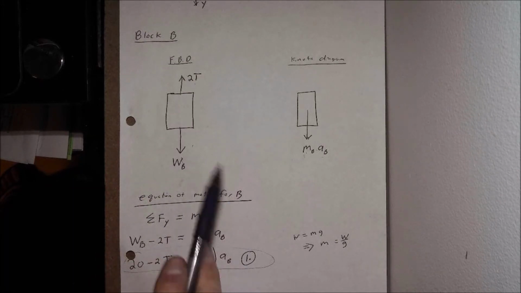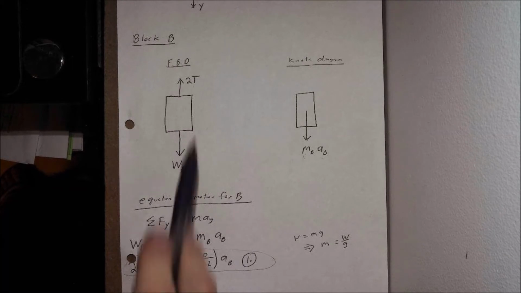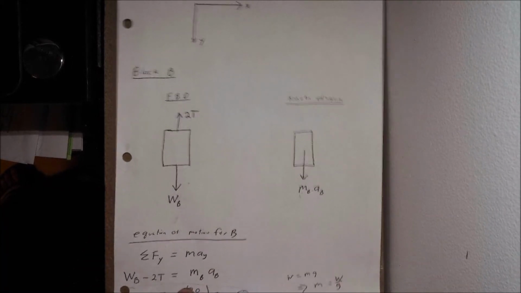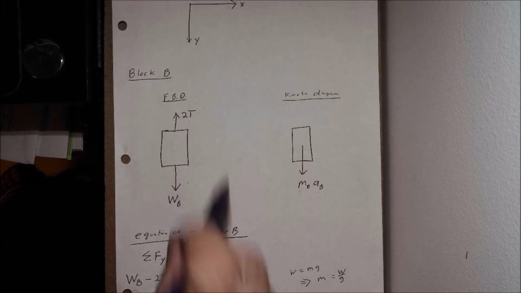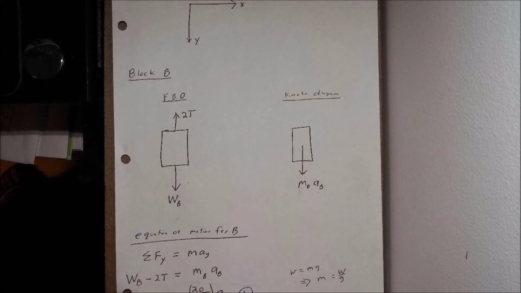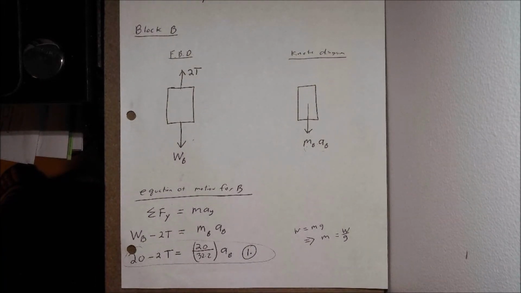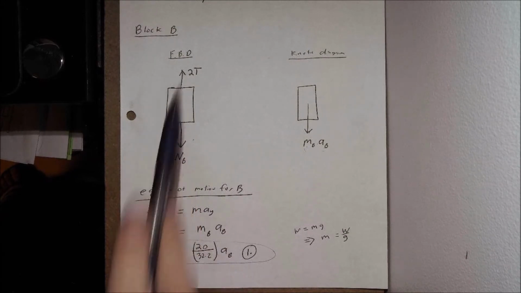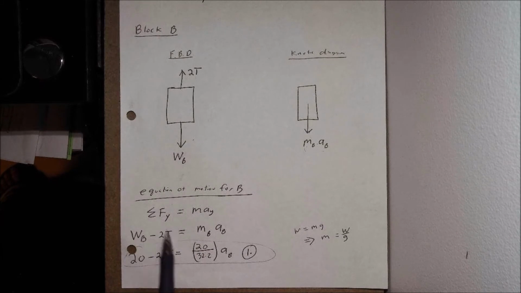I have weight of B, 2 times my tension force. But I want to pay attention to my coordinate system. I've chosen y to be positive going down. So therefore, if y is positive going down, my weight force is positive, but my tension force is negative. So this is where sign convention is important here. Weight's going in the positive y direction, because we call y positive going down according to our coordinate system, and tension is going in the negative y direction.